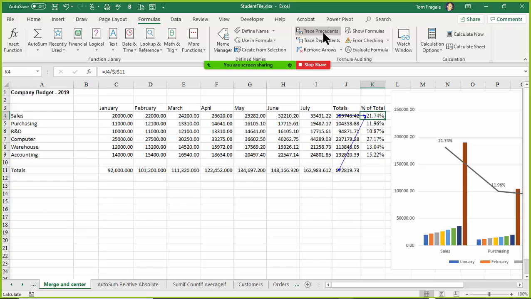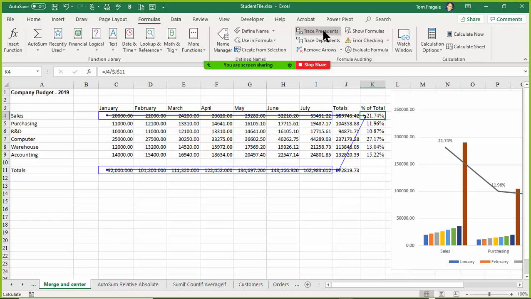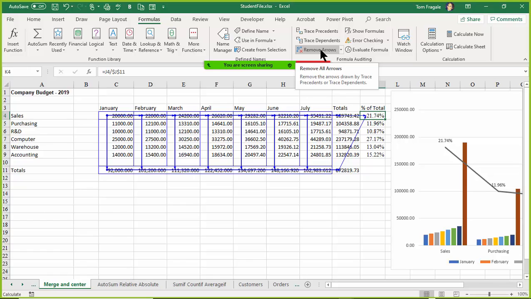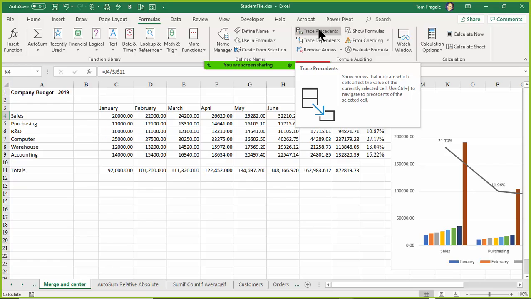Well, we can keep on going. Pick on the word Trace Precedents again. Good. You can keep on doing that as many times as you wanted to. Let me show you what this is telling me. If I change any of those cells, it'll change the column total, which will change the grand total, which will change the percent of total. So you can really see where that formula is coming from now. This is really great in a larger spreadsheet. When you're done with the arrows, pick on Remove Arrows. So that was called Trace Precedents, and you can do that multiple times.